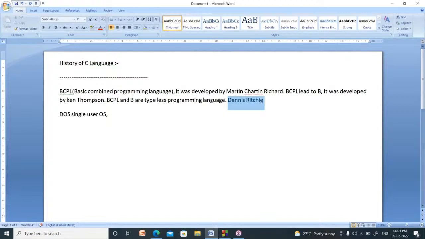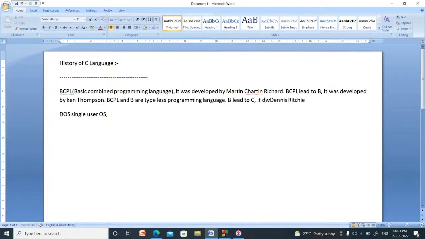Then Dennis Ritchie developed a new programming language and introduced data types. That programming language is called C. From B led to C. Who is the developer?